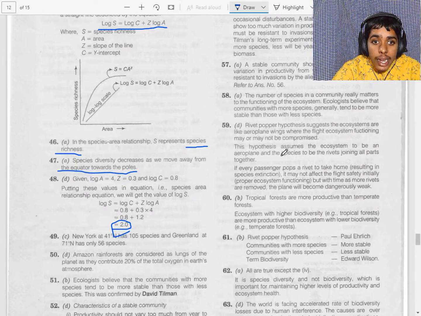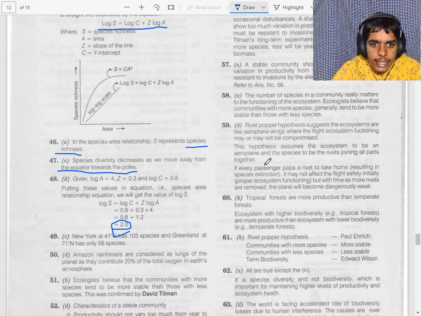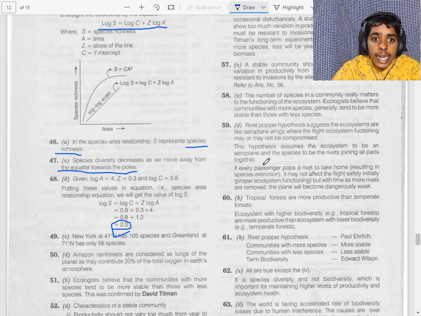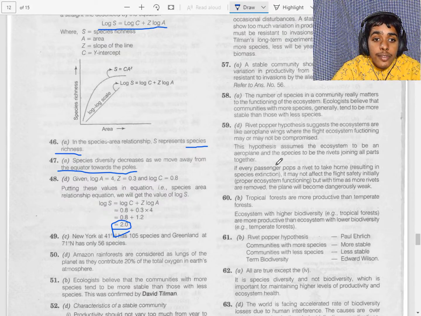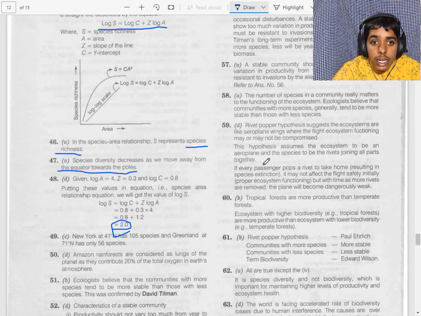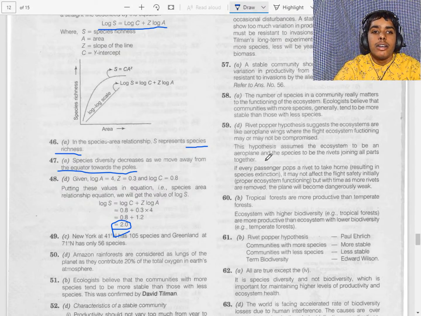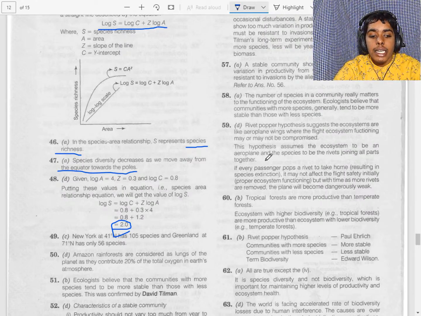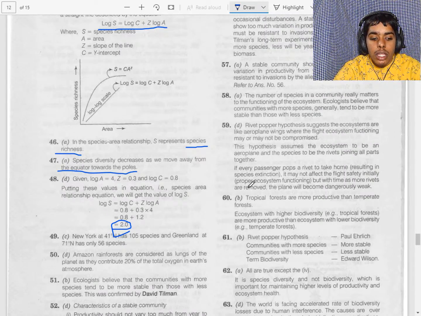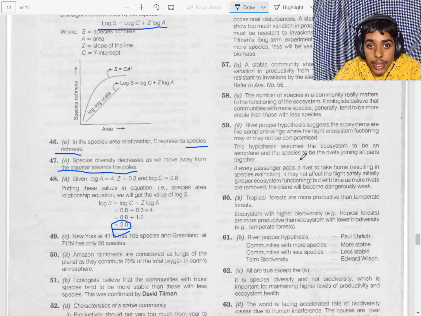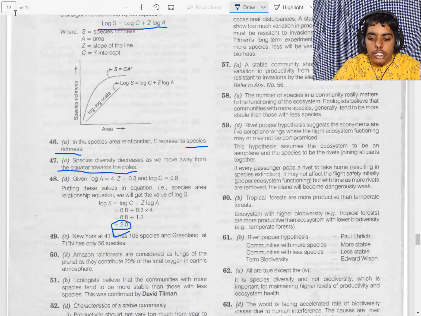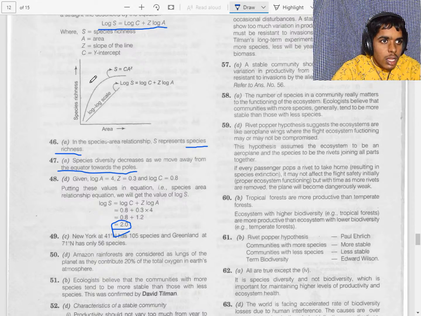Now New York is at 41 degrees and Greenland is at 71 degrees, and they are asking for the species. For lesser latitude, there are more species, I think. Yes, for the 49th question, it is 105 and 56. Let's check. So New York has 105 species and Greenland has 56 species.